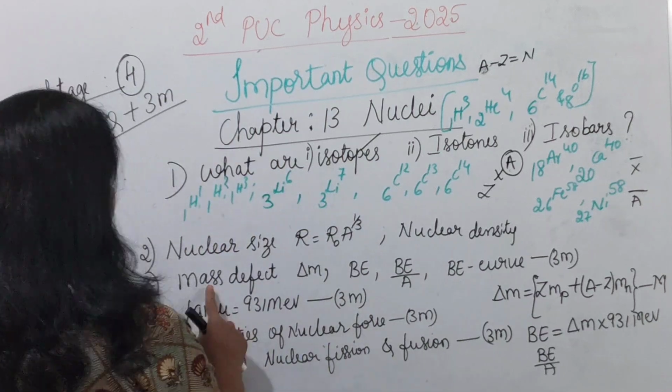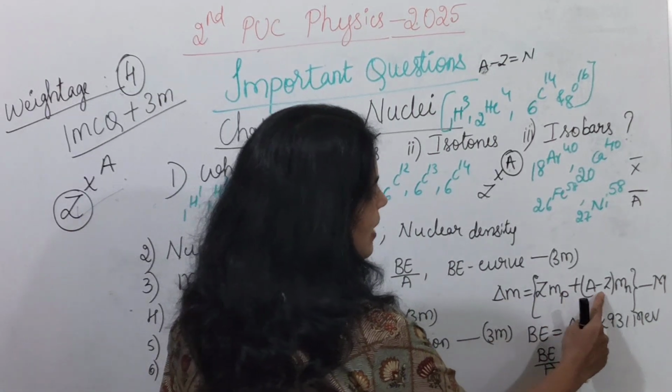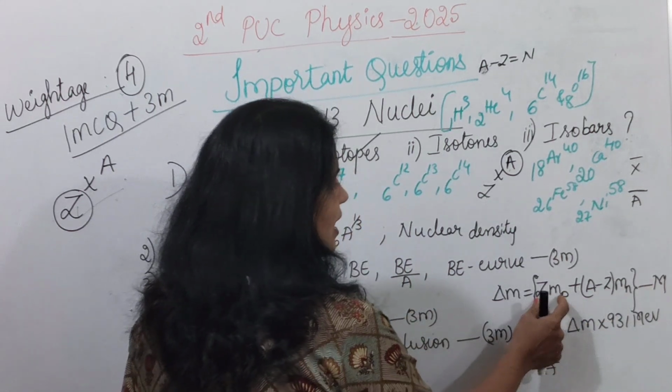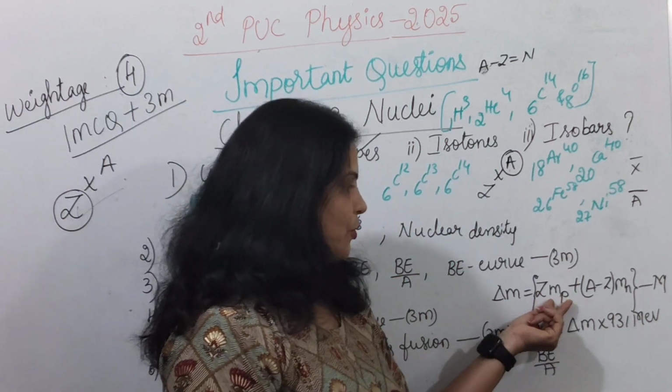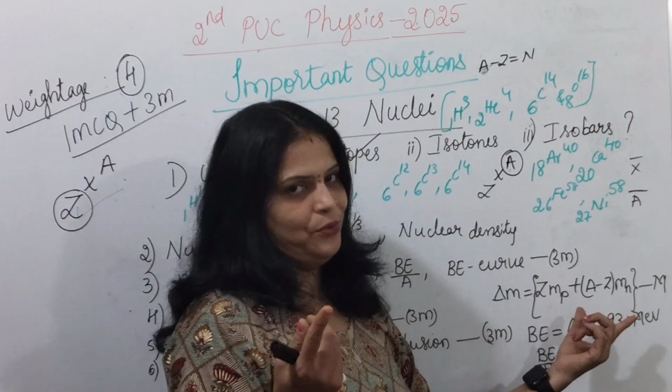Okay. And the expression for mass defect is ZMp plus (A minus Z)Mn minus M. So here you are calculating the mass of the nucleons. Mass of the nucleus, see here, the nucleus consists of protons and neutrons.